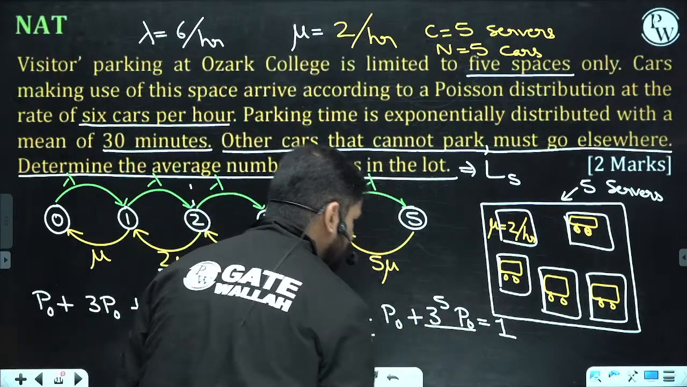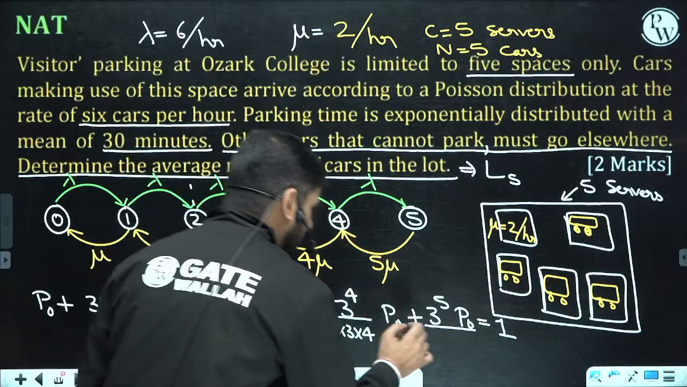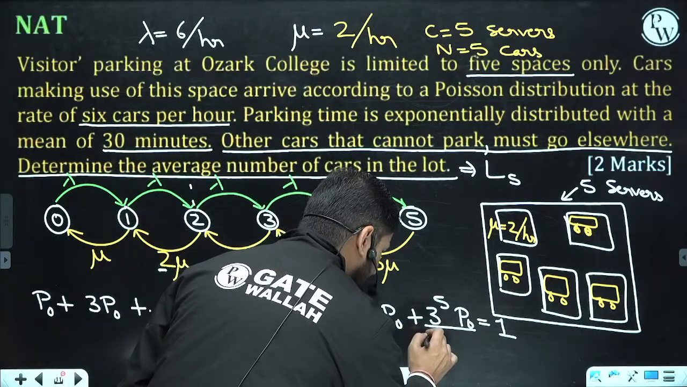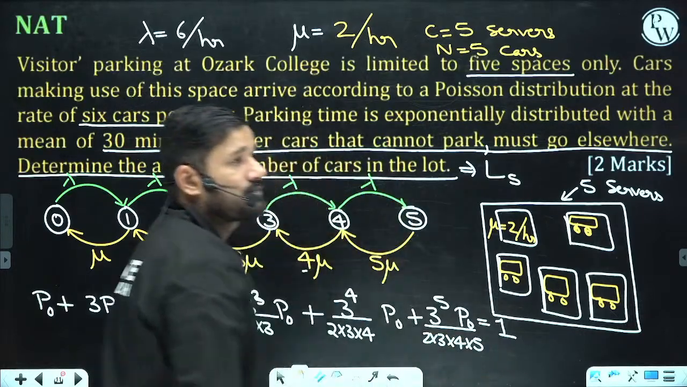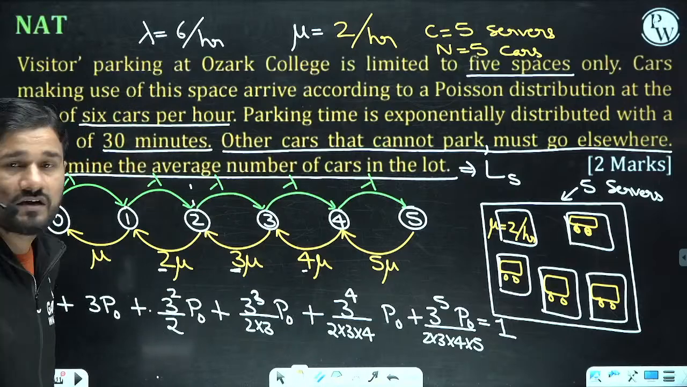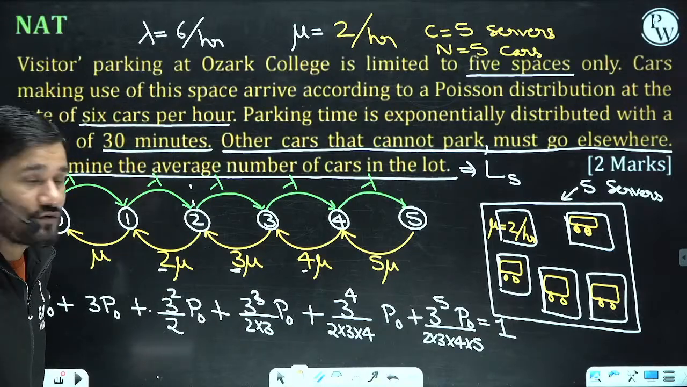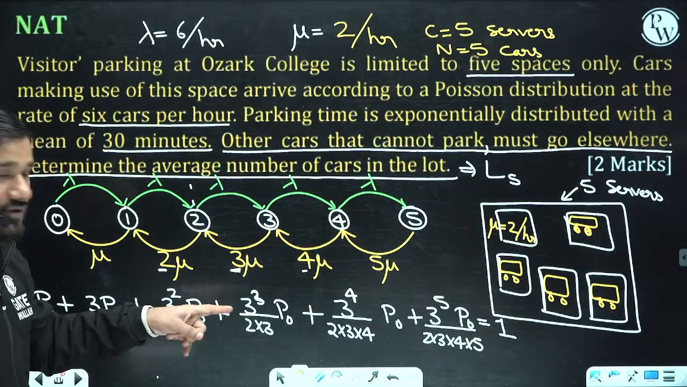Similar over here, 1, 2, 3, 4, 5, which means 5 factorial, we can say 1, 2, 3, 4 and 5. Clear? Okay. Now simply what you have to do is calculate this value.